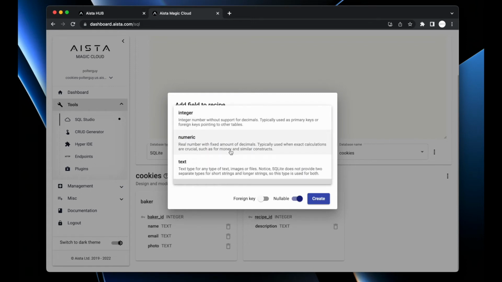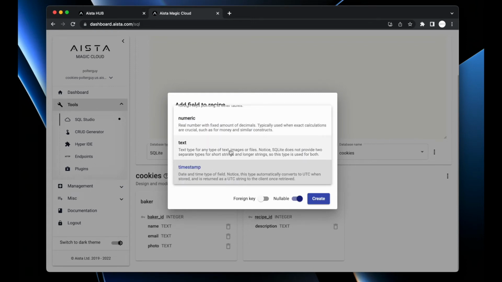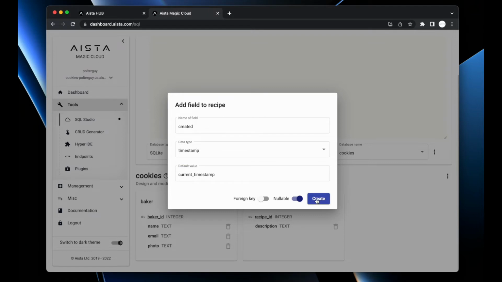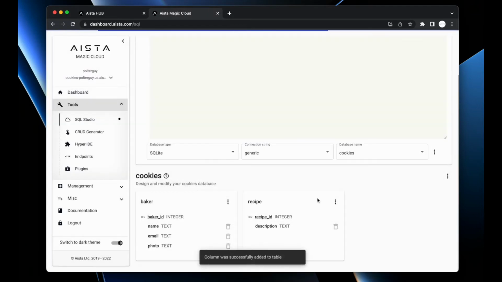I want to use timestamp. Timestamp is a date and time component. And then just click create here. So I now have two database tables. At this point, I want to associate a recipe with a baker.